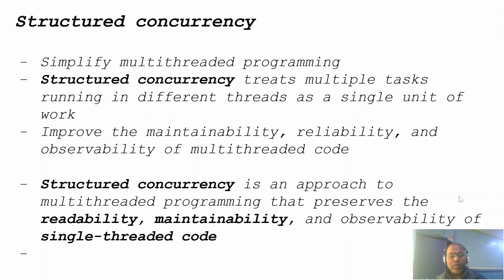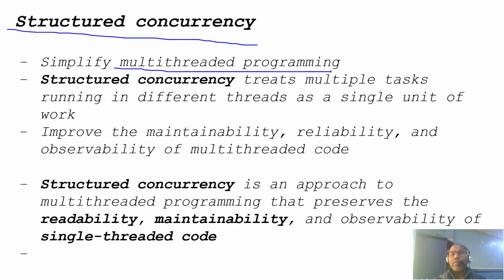So what is structured concurrency? From the theoretical perspective, structured concurrency simply simplifies multi-threading programming. Java has supported multi-threading since its beginning, but from Java 19 onward we can also use structured concurrency.